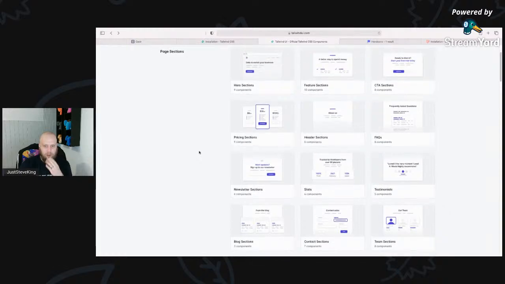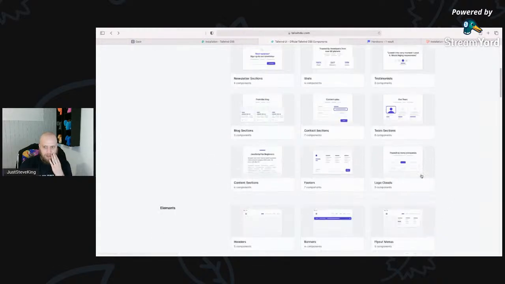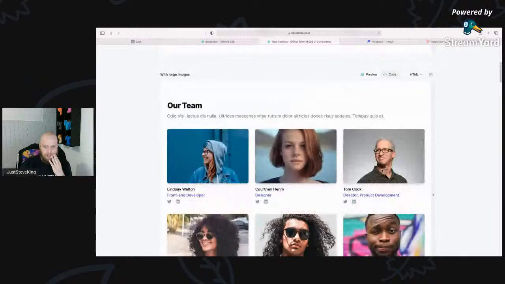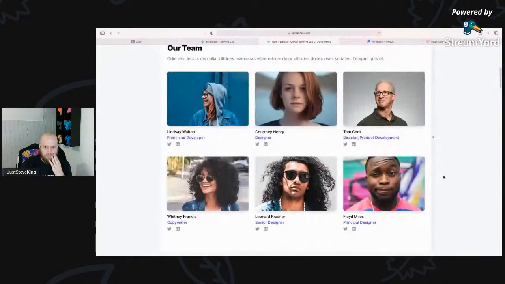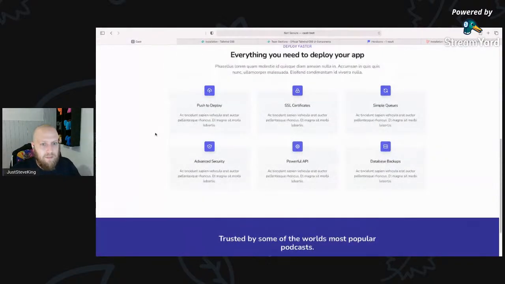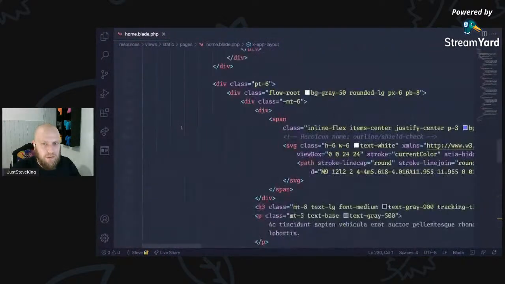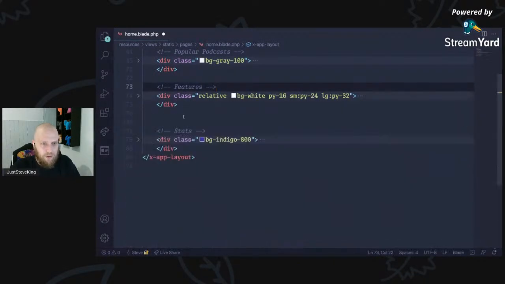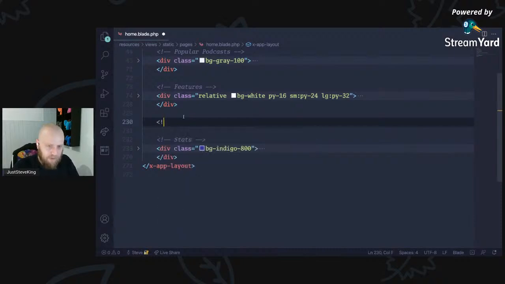Is there anything that's going to look good? Anything in the team that looked good enough? I think this would work. Yeah, let's look at this. We'll just copy that, and we'll edit and play around with this. So let's come back up here and say, okay, so we know that requires Tailwind 2.0 because I'm currently on it. So now we can say